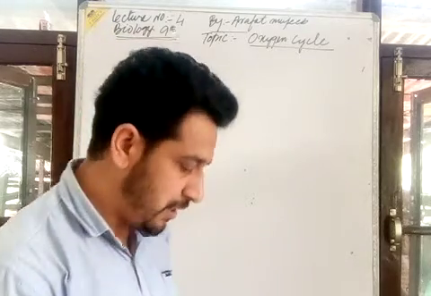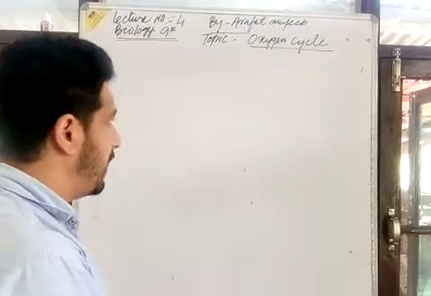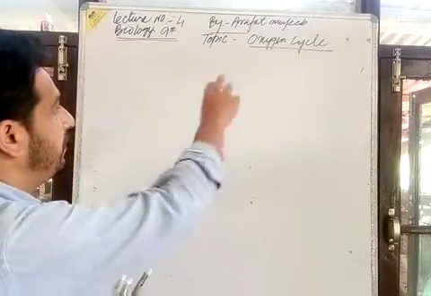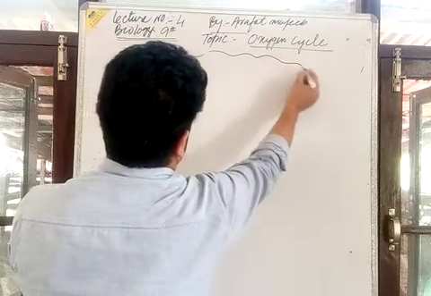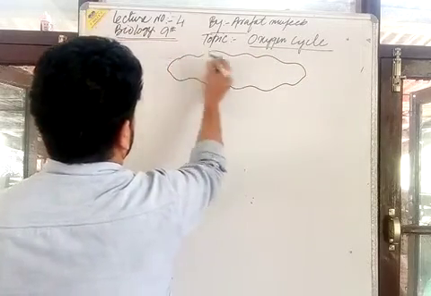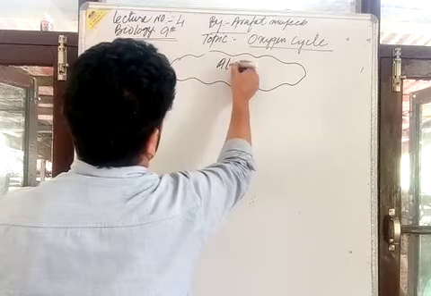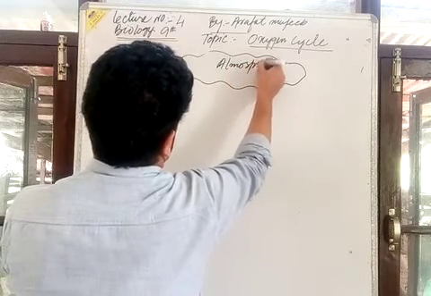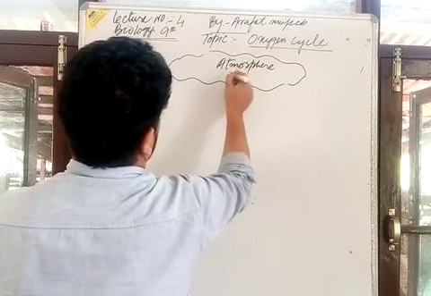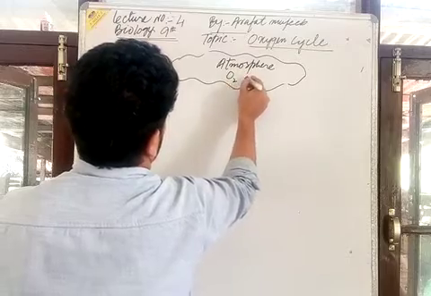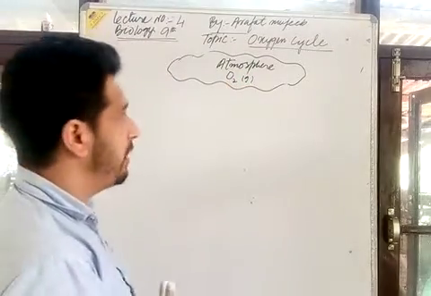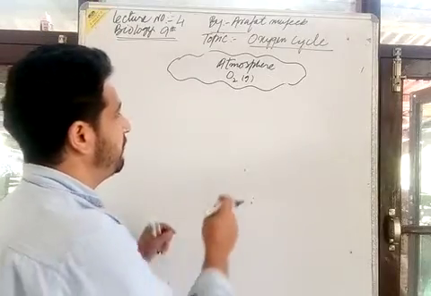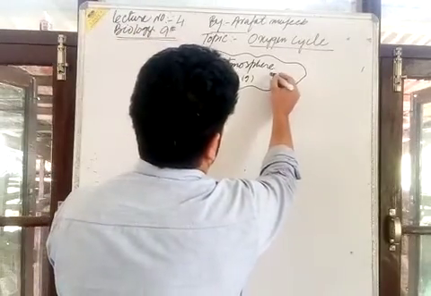Dear students, now let us define what the cycle is. In the atmosphere there is atmospheric oxygen, that is O2, in gaseous state. Its approximate percentage in the atmosphere by volume is 21%.